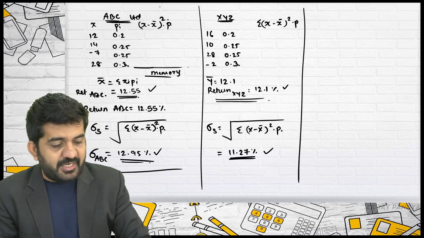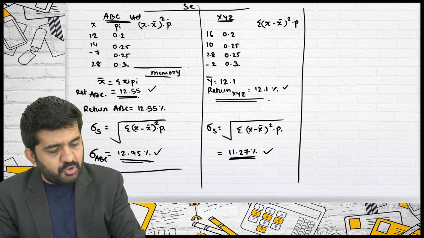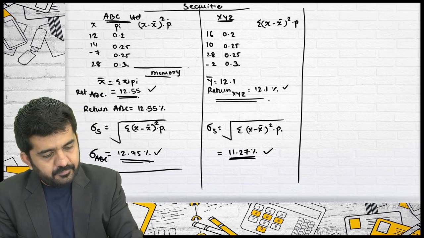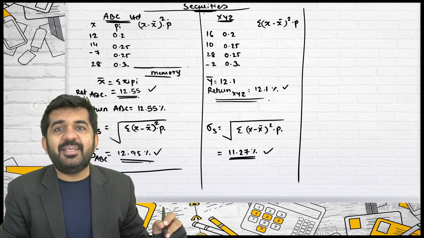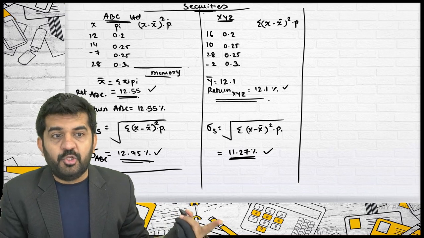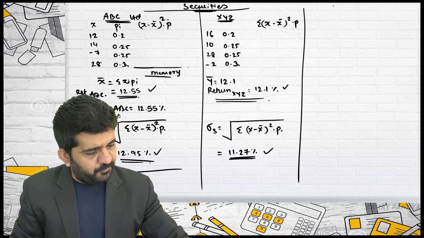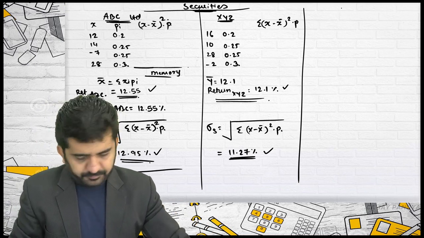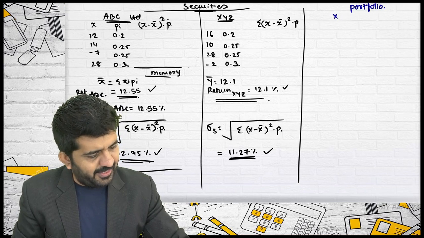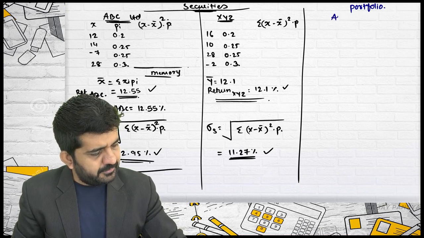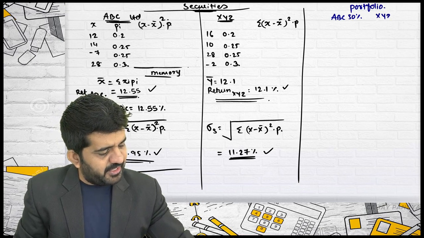Now try to understand. Those were individual securities which you are finding out. Now we are creating a portfolio. What will be portfolio? ABC 50% and XYZ 50%.